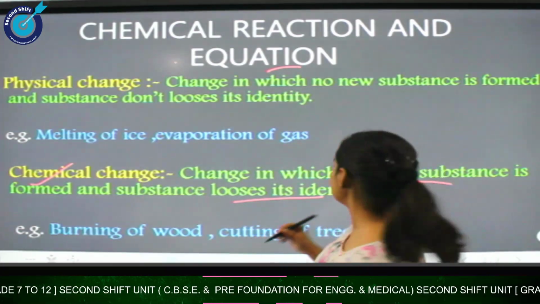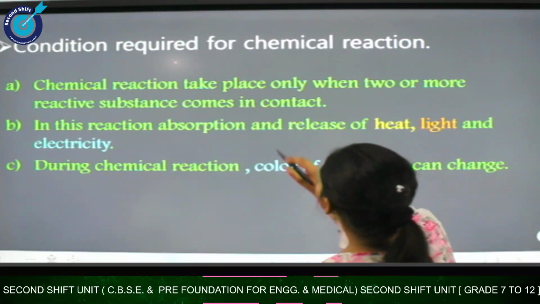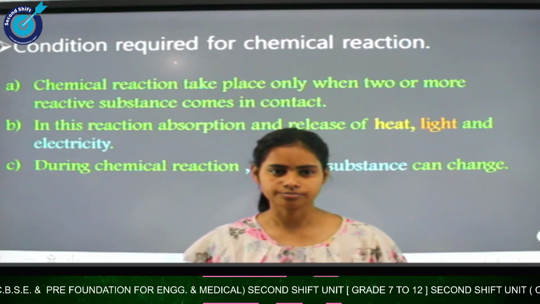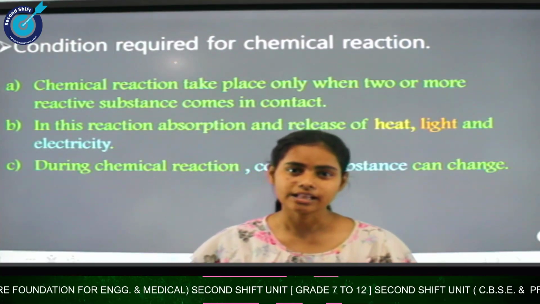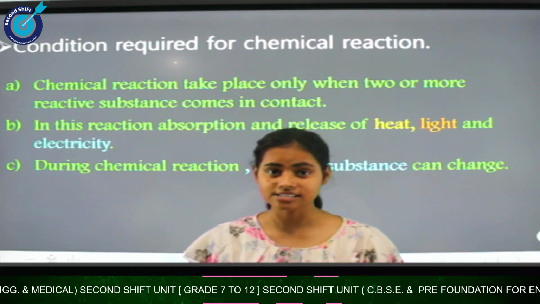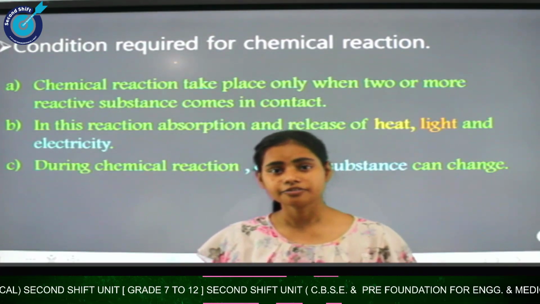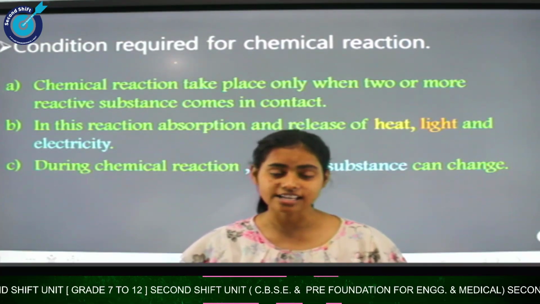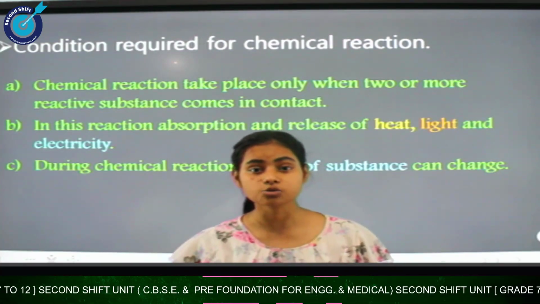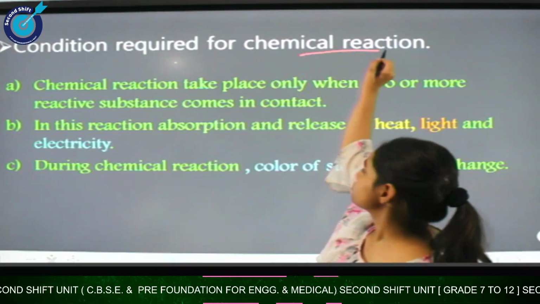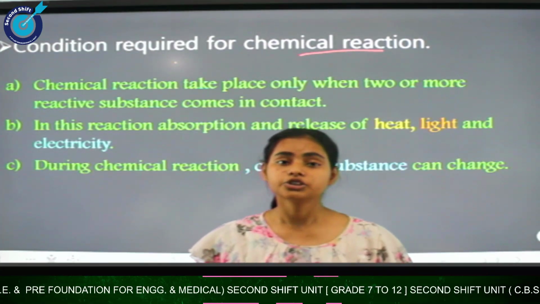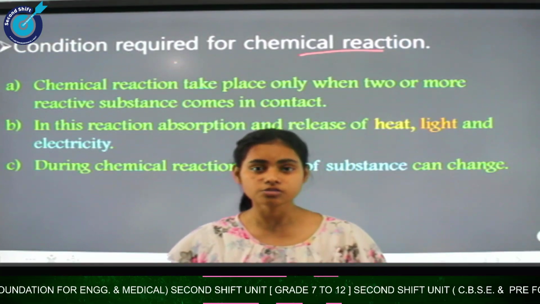Now come to the next topic. Let's talk about chemical reactions. In the previous example, when the paper burned, it converted into ashes and smoke. If I ask why the paper got converted into ashes and smoke when we burn it, the answer is chemical reaction. So what is a chemical reaction? A chemical reaction is a reaction in which two or more substances react to form a new substance.